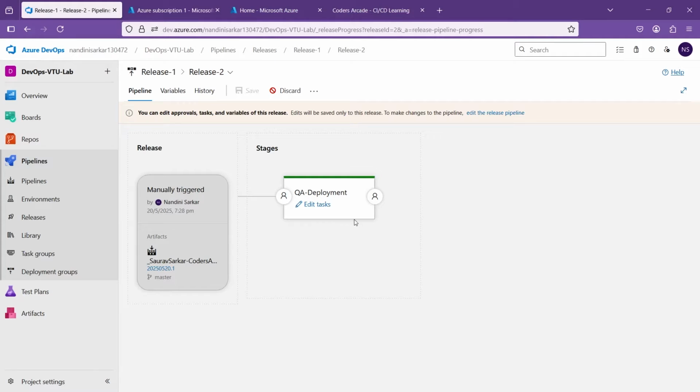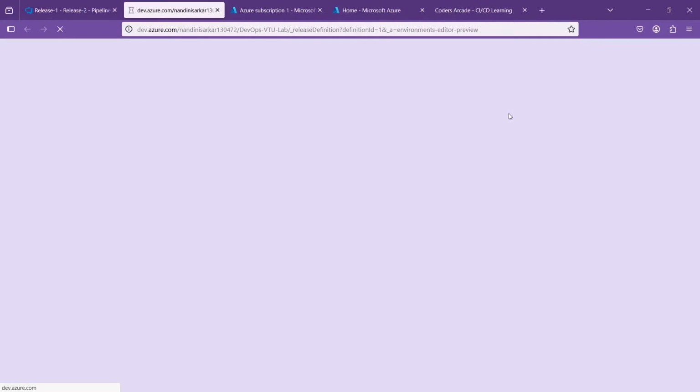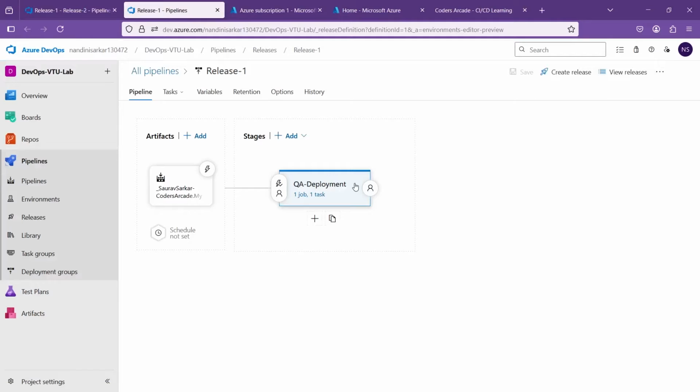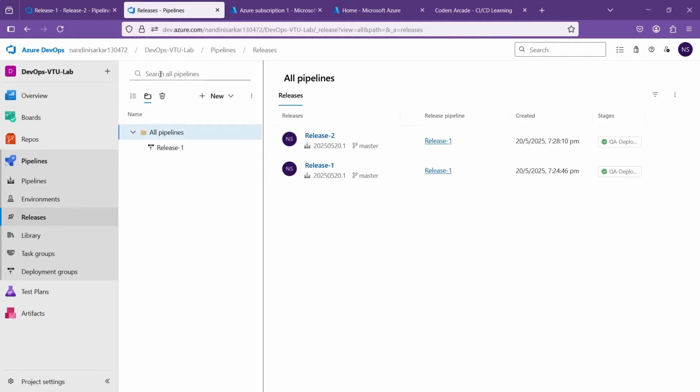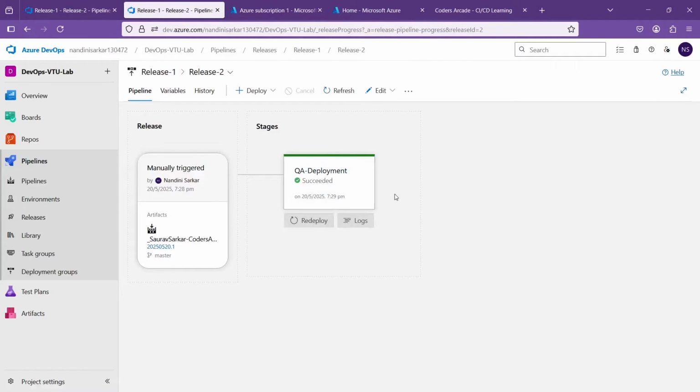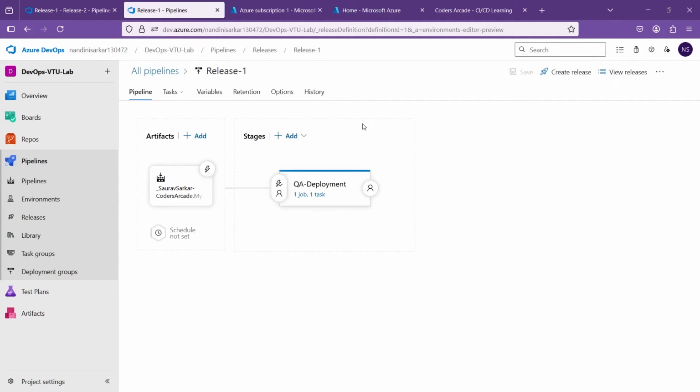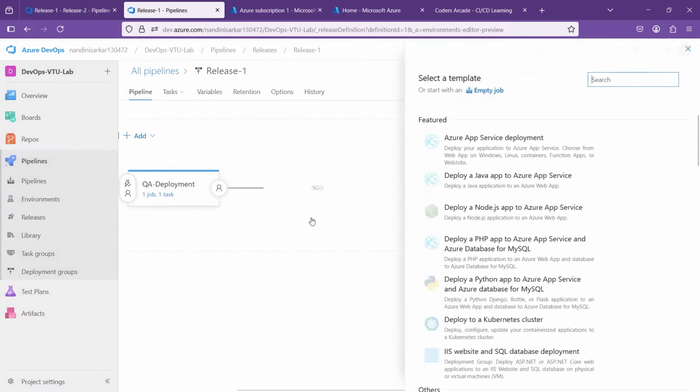I have to edit the release pipeline, right? I'll click on this release pipeline, and you might be getting confused again. So let's go back here. I'll go to release 2, and here let's edit the pipeline, and here we can add a stage. As I said, after this QA deployment, I want to add one more stage.